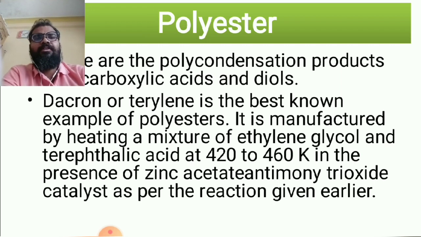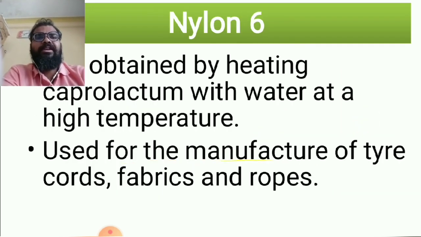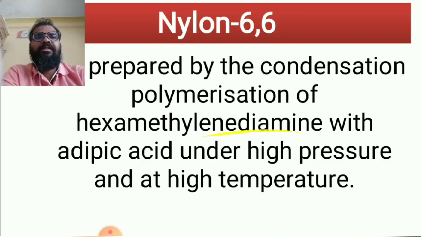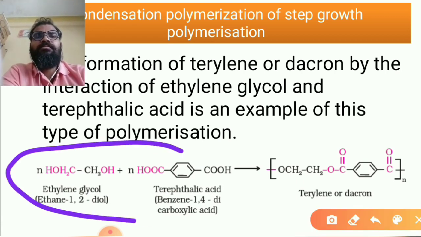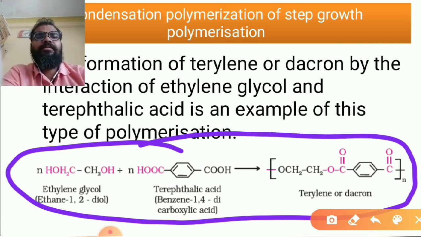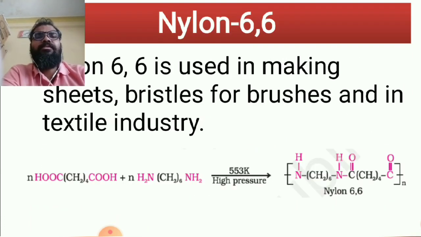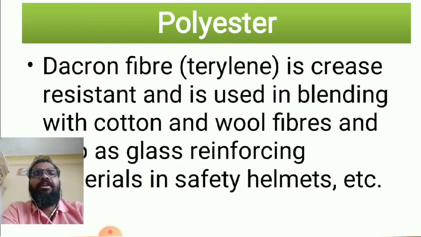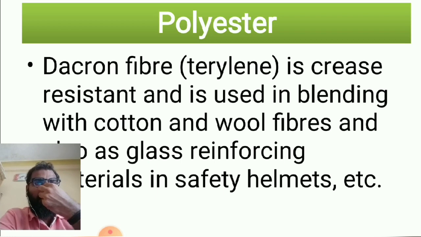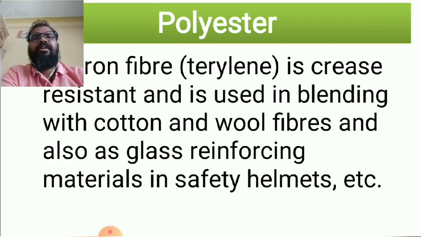Now which reaction it would be? See this reaction, you can see this one, ethylene glycol. Let's move. So polyester Dacron fiber is crease resistant and used in the blending with the cotton, wool and the fibers. Also as a glass reinforcing material like the safety elements, etc. It can be used as for the polyester.